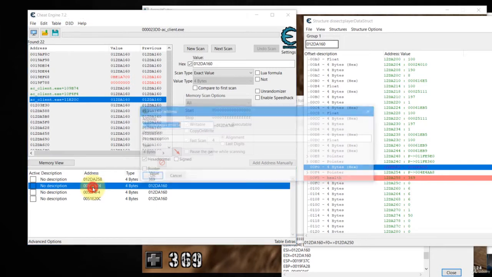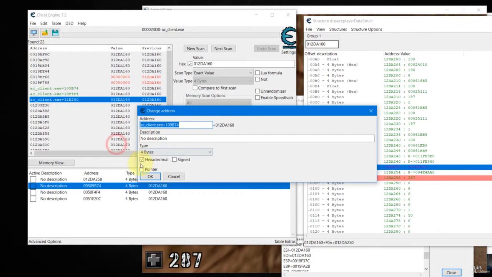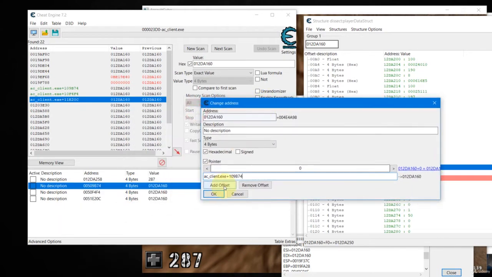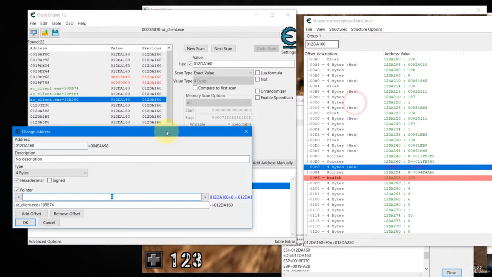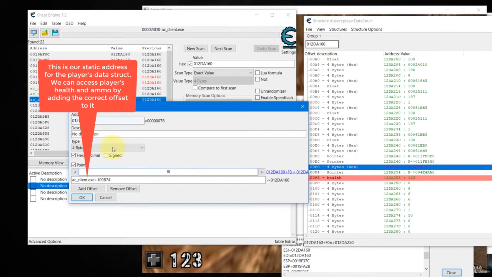pointers. So we double click on the first one and we copy from here in the top, go down here, click on pointer, and then paste down here. Alright, so now this is a pointer and this is the offset. So the offset should be what we find inside here, which is F8. Okay, so we can key in F8, and then this one, remove this hex here so that it will display the health here.